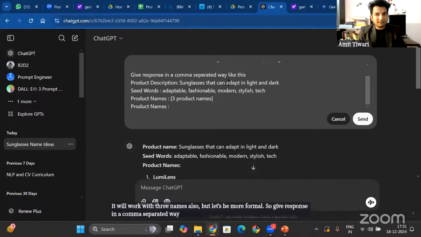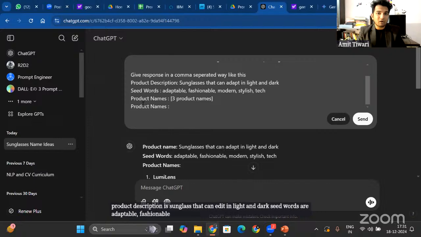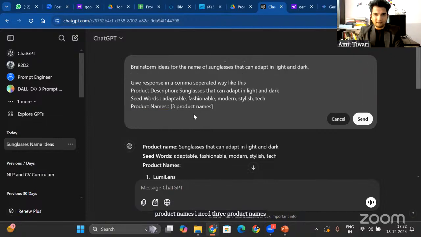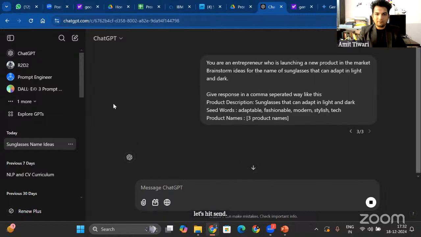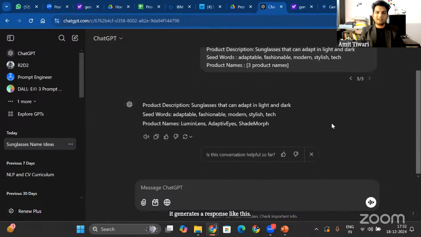Product description is sunglass that can adapt in light and dark. Seed words are adaptable, fashionable, modern, stylish, tech. Product names, I need three product names, and let's hit send. Okay, now it generates a response like this. All right, now I have three names only to choose from, right? Lumen Lens, Adaptive Eyes, Shade Mode.